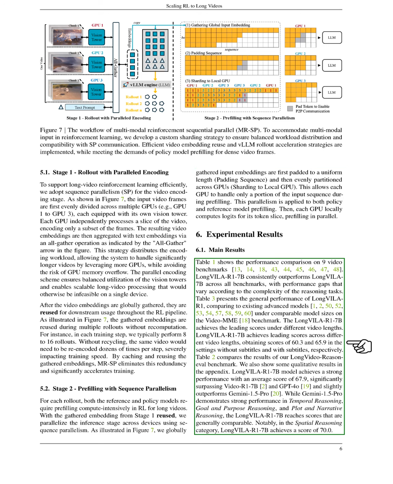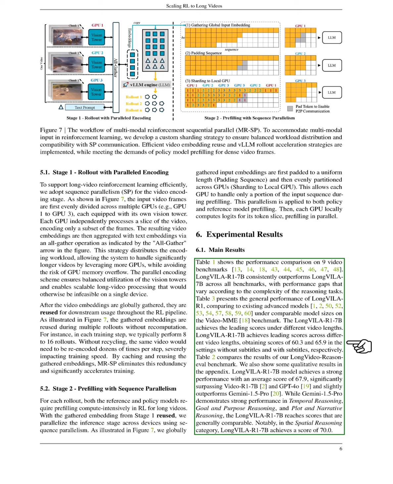Our results show that LongVILA R1 7B consistently outperforms LongVILA 7B across various benchmarks, with performance differences reflecting the complexity of reasoning tasks. In the VideoMME benchmark, LongVILA R1 7B achieves top scores for different video lengths, reaching scores of 60.3 without subtitles and 65.9 with subtitles.